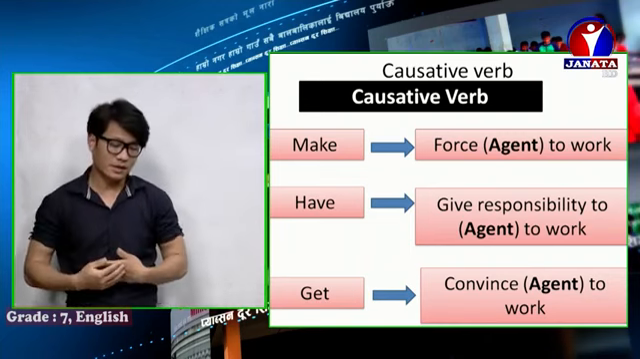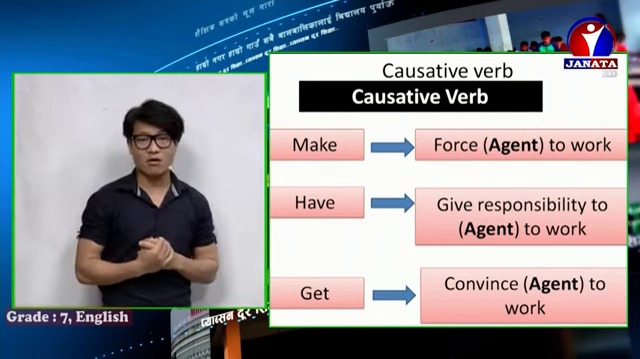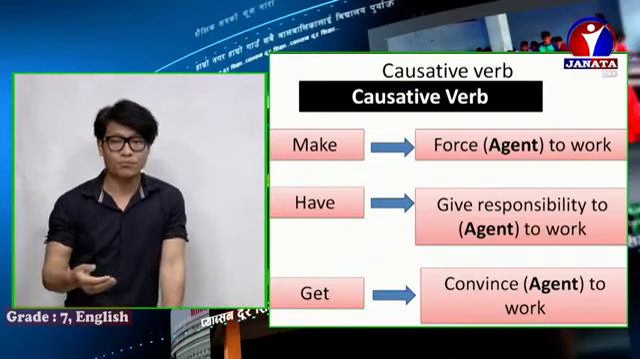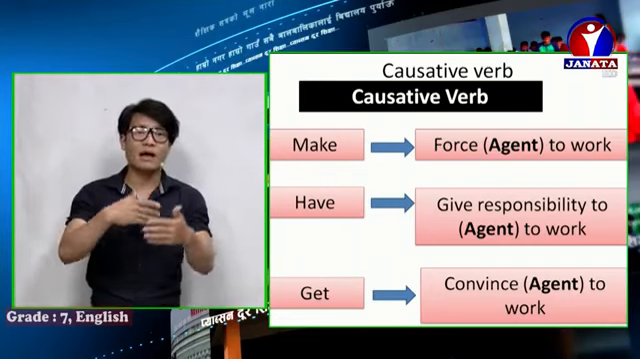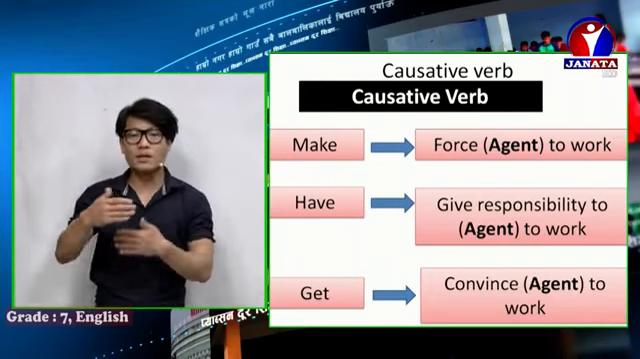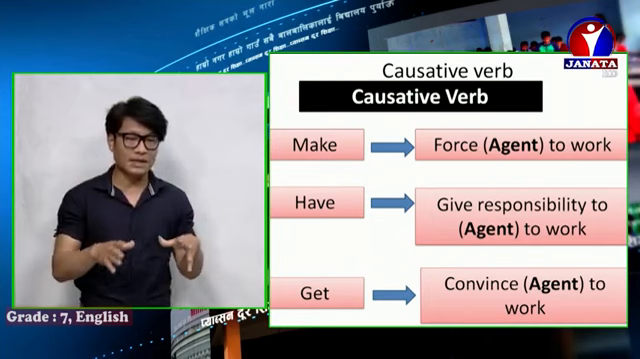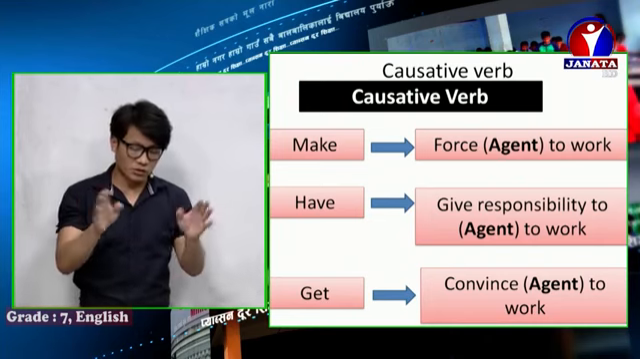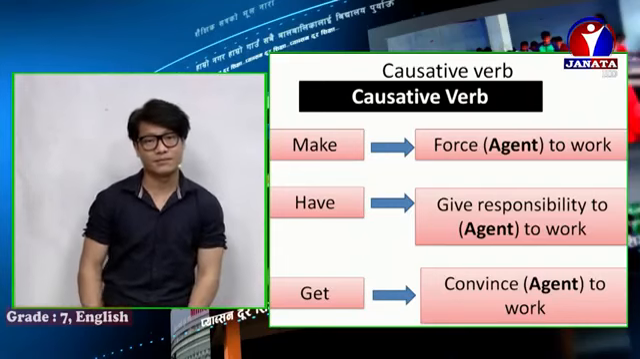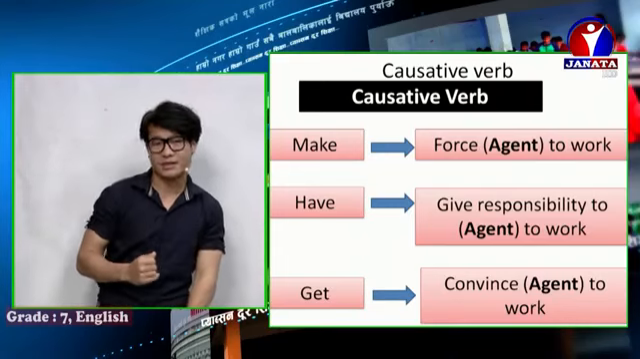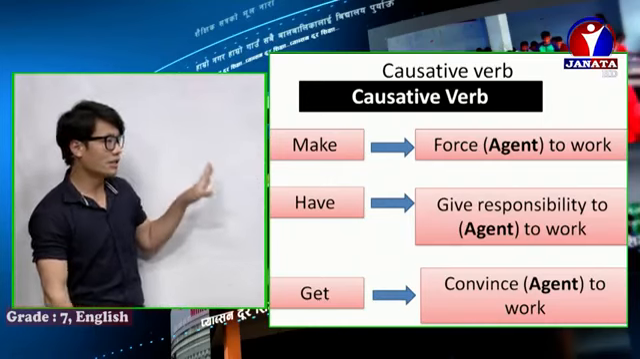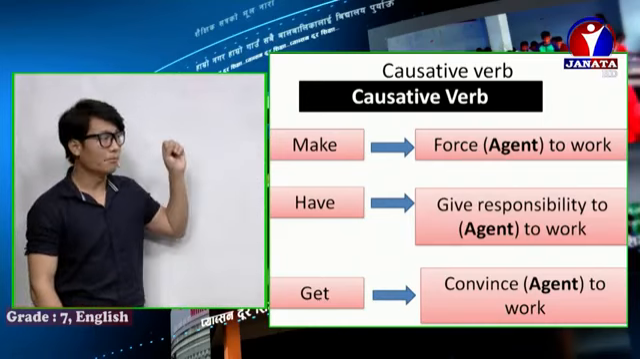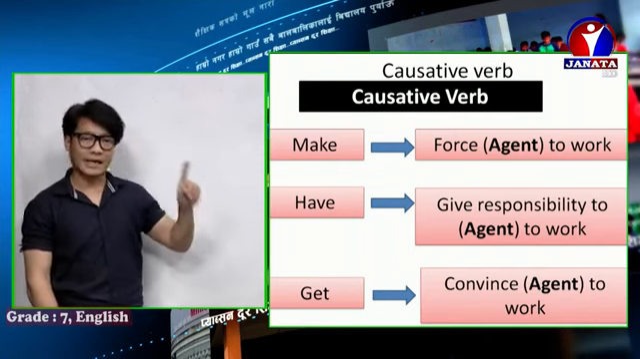Next is get. Get means convince. Suppose you want to convince someone to do something, you are using a very polite way, or you are giving so many examples to make that person understand. In such a case, you can use get. Later we will practice. So these are the causative verbs. We have three major causative verbs: make, have, get.